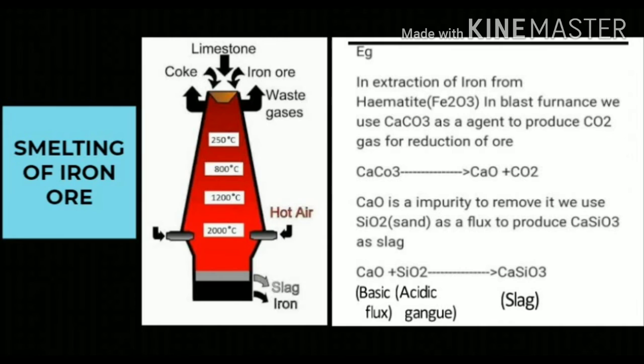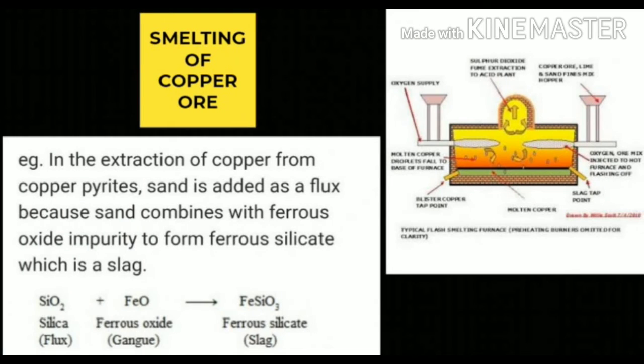This molten slag is lighter than the molten iron and forms the upper layer. This region is called slag formation zone. The iron moves down and melts in the fusion zone. So the molten iron dissolves some carbon, silicon or phosphorus, and finally we are getting pig iron over there. Next we are going to discuss about the smelting of the copper ore.